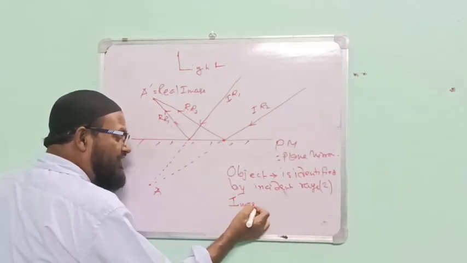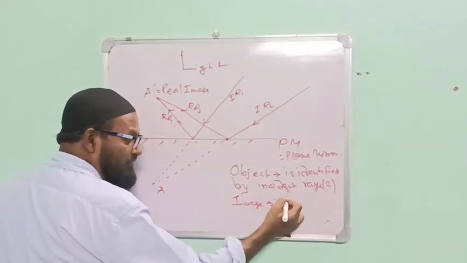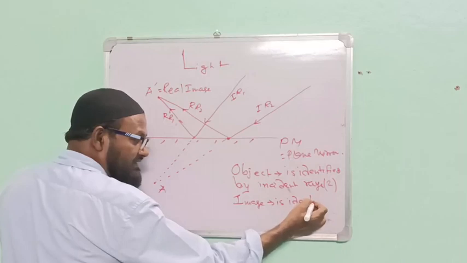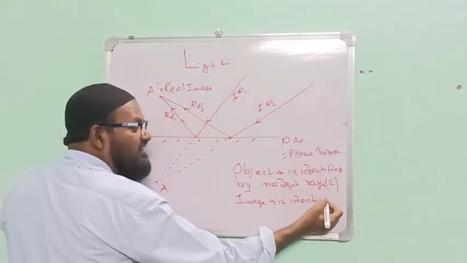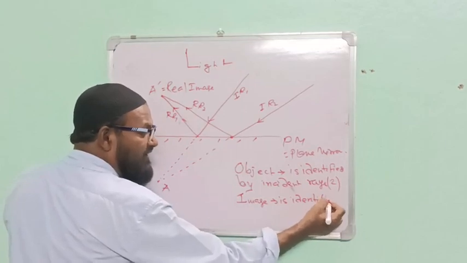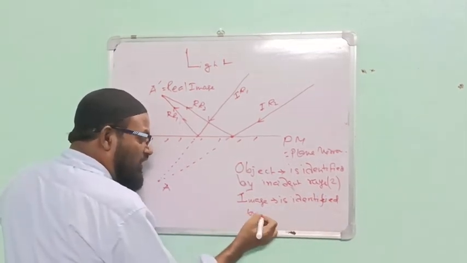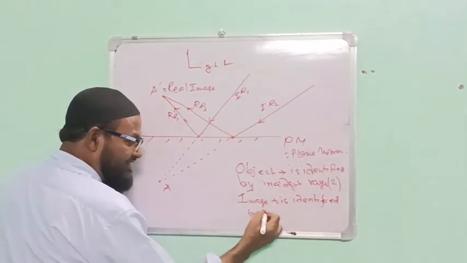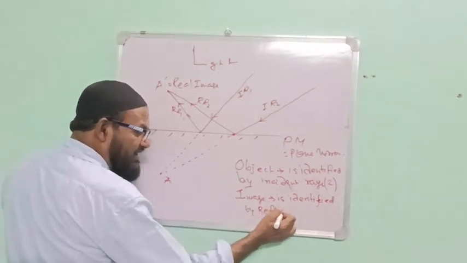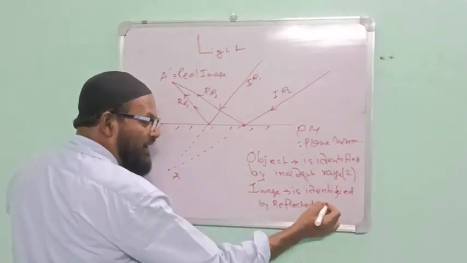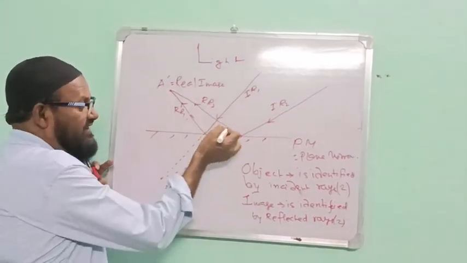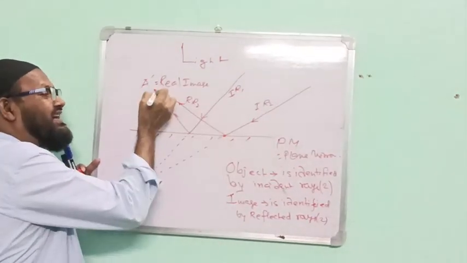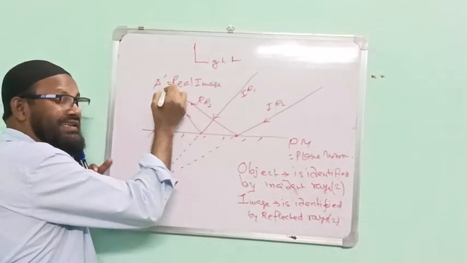Image is identified by reflected rays. Please listen to me, see the board. In this case, reflected rays. How many rays? Sir, again 2. When reflected rays meet directly at a point, that is the real image.